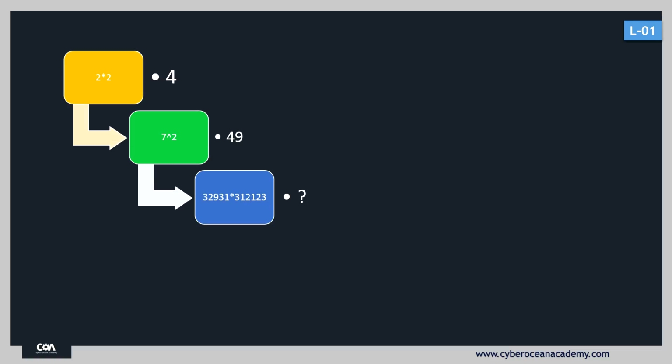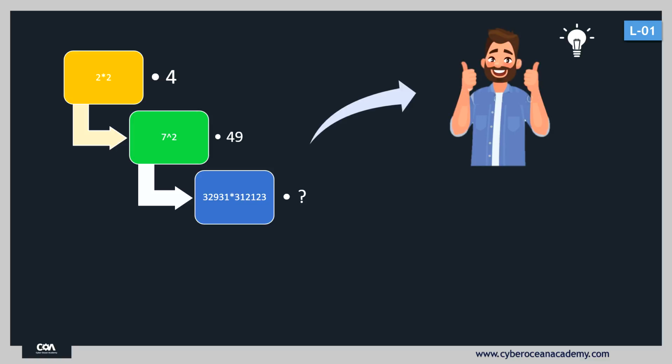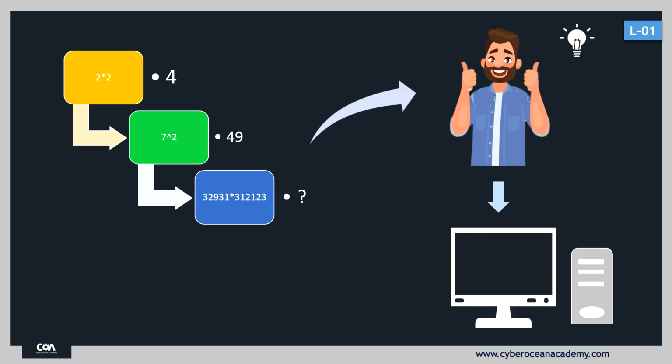So let's understand this. Suppose someone asks us to multiply 2 with 2, we can say that it is 4. Again someone asks what is the square of 7, and again we say it is 49. Again someone asks what is the result of 32931 multiplied with 312123. We cannot say it directly. What we will do is contact an electronic device like a computer. A computer easily calculates this type of complex problem. We humans are not comfortable calculating this type of complex problem, so it's better to contact a computer.